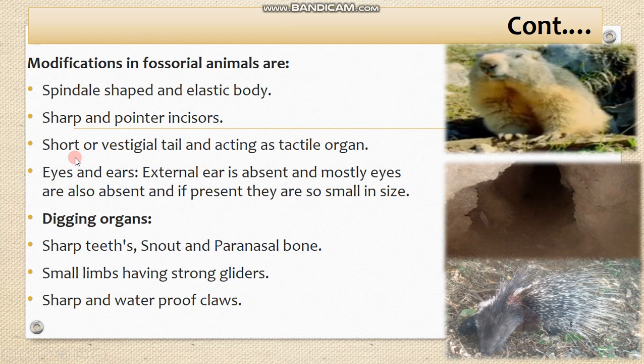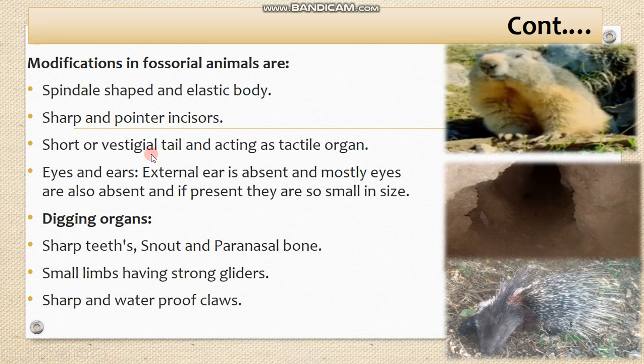Short or vestigial tails acting as tactile organs. The tail of such animals is so much reduced or short. Even some animals of this group, if we are discussing fossorial animals, do not have a tail. But if the tail is present, then the tail acts as a tactile organ. What does tactile organ mean? Tactile organ means the organ involved in sensation. They act as the sense of touch, etc.